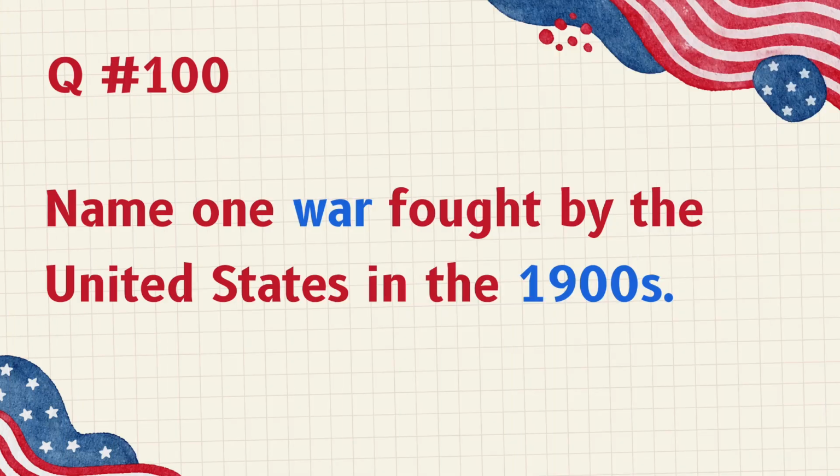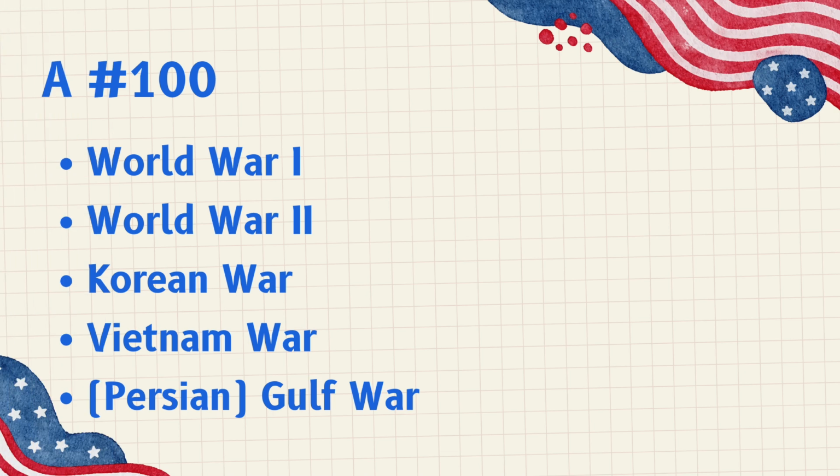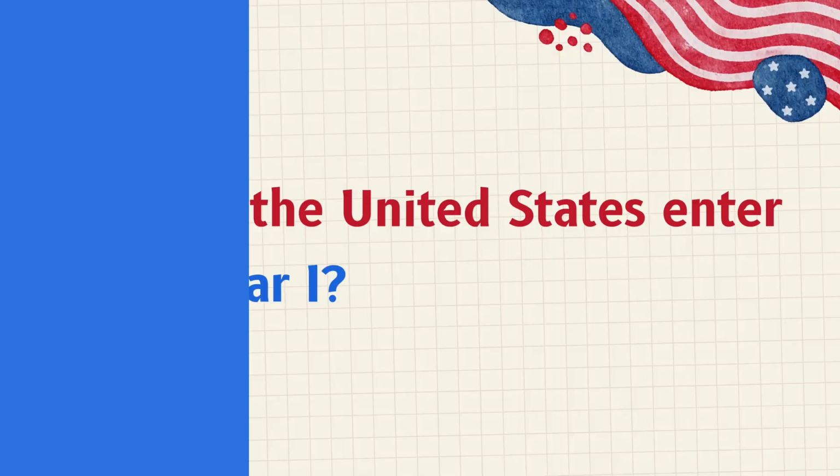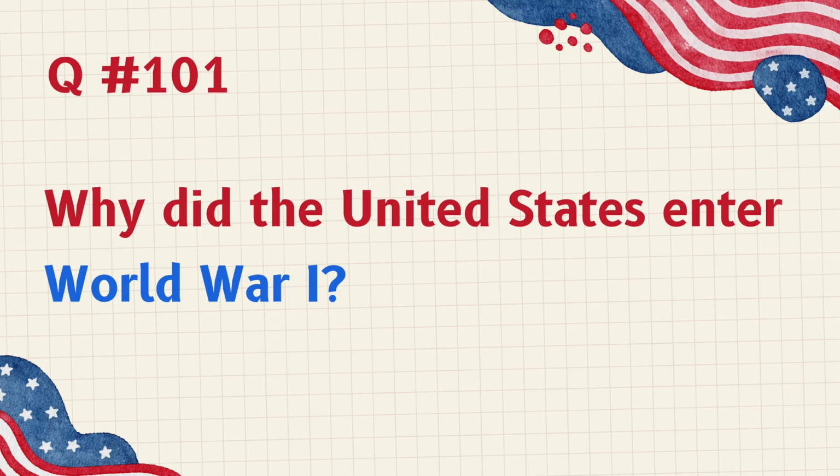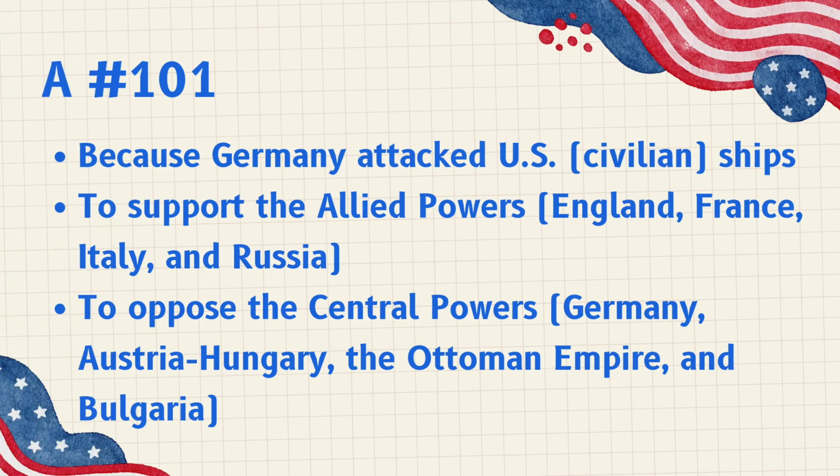Name one war fought by the United States in the 1900s. World War I, World War II, Korean War, Vietnam War, Persian Gulf War. Why did the United States enter World War I? Because Germany attacked U.S. civilian ships. To support the Allied powers, England, France, Italy, and Russia, to oppose the Central Powers, Germany, Austria-Hungary, the Ottoman Empire, and Bulgaria.